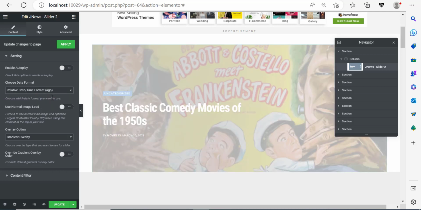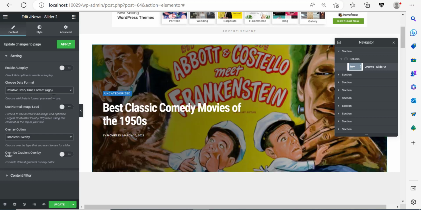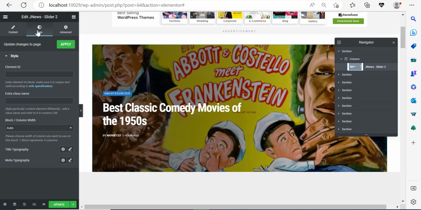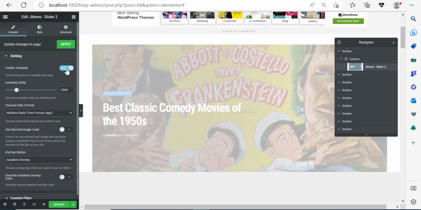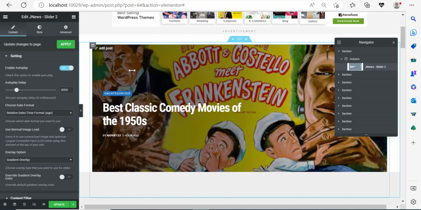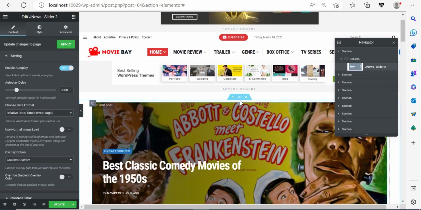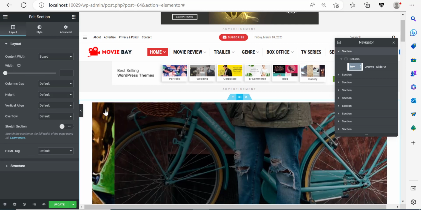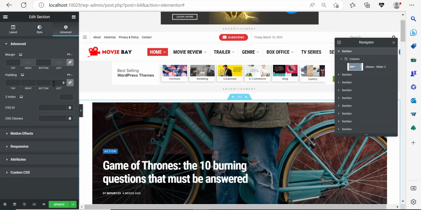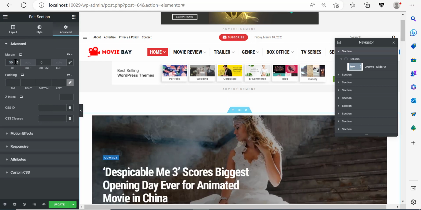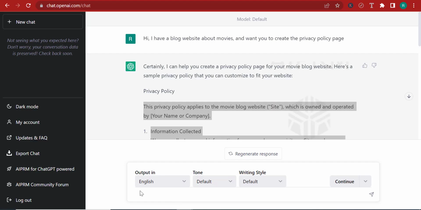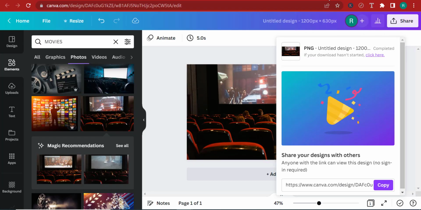Let's choose a different format. And over here, let's click on style. Let's go back and enable autoplay. What I want to do this time is click on my section and go to advanced. I want to add a top margin of 50. And I want to go to style and add the featured image. Now for the featured image, I'm going to go to Google and search for something.